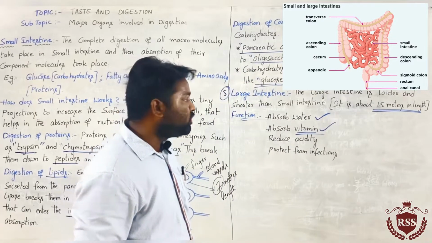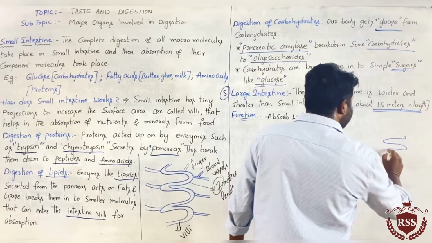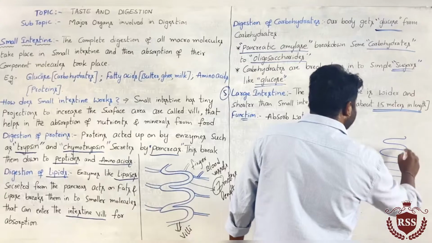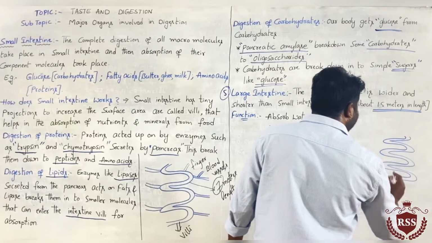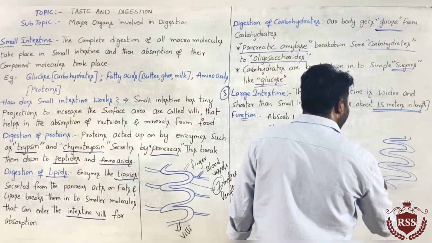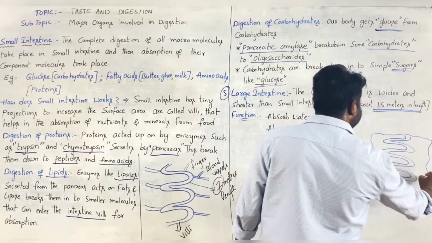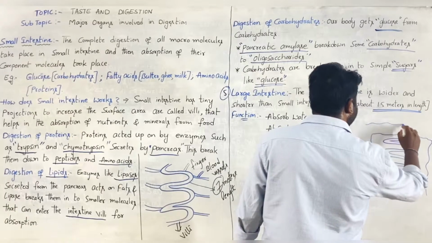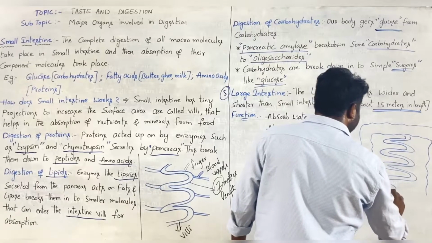See, if you look at the small intestine, the finger-like projections are called villi. The large intestine lies over the small intestine. It is wider than the small intestine. Clear?